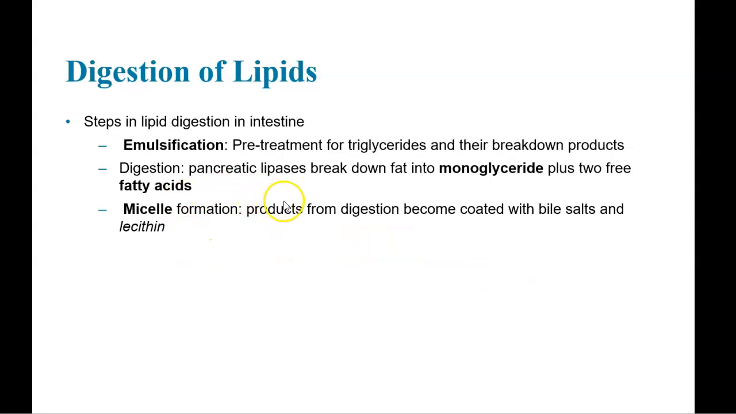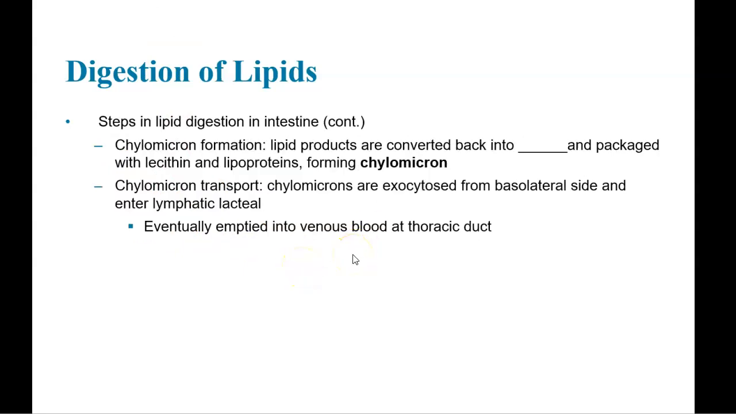It also involves these micelle formations. So micelle formations are just products from digestion that become coated with bile salts and lecithin. Lecithin is just a fatty substance. The next step is where lipid products are converted back into triglycerides and they're packaged with lecithin and lipoproteins. When that happens, they form chylomicrons.